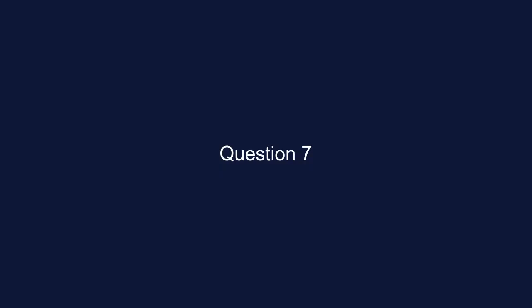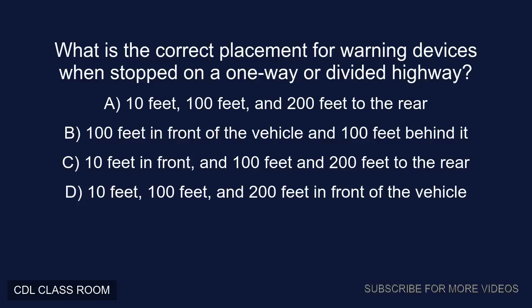Question 7. What is the correct placement for warning devices when stopped on a one-way or divided highway? A. 10 feet, 100 feet, and 200 feet to the rear. B. 100 feet in front of the vehicle and 100 feet behind it. C. 10 feet in front, and 100 feet and 200 feet to the rear. D. 10 feet, 100 feet, and 200 feet in front of the vehicle. Correct answer, A. 10 feet, 100 feet, and 200 feet to the rear.